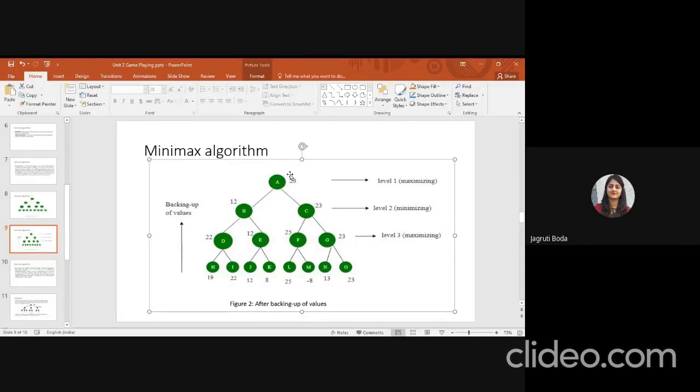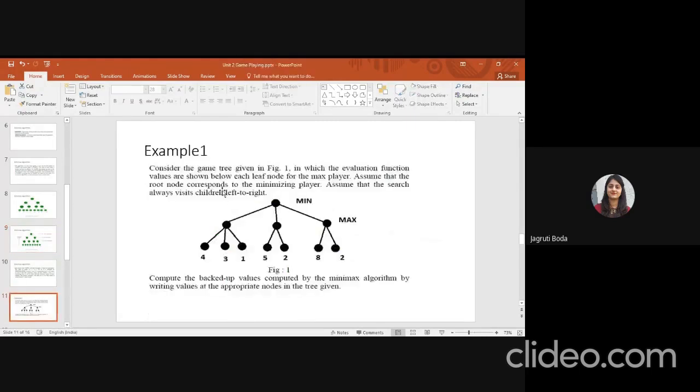Okay. So now for this example, you have to find the minimum value of your root node. Level 1 is minimum, then level 2 is maximum. So now you have to check in this level which has the maximum value. Here you can assign 4, then here 5, and here 8.